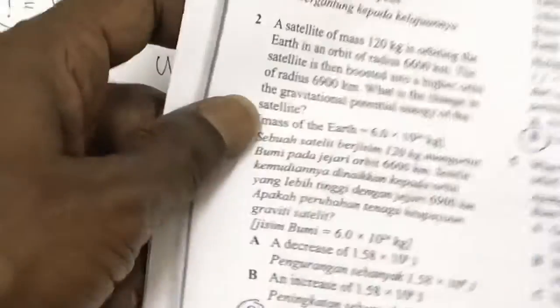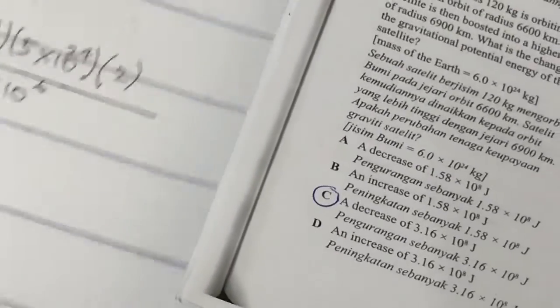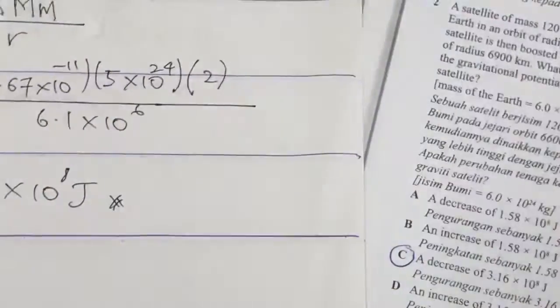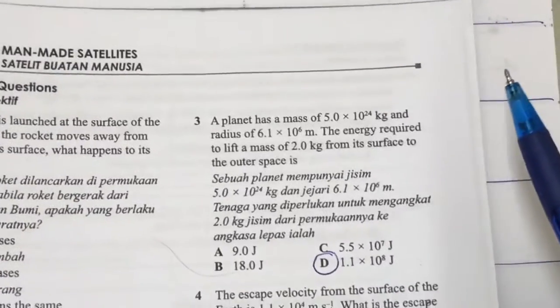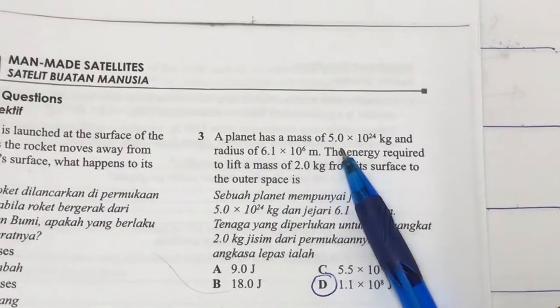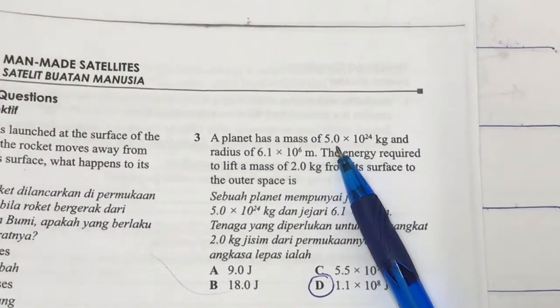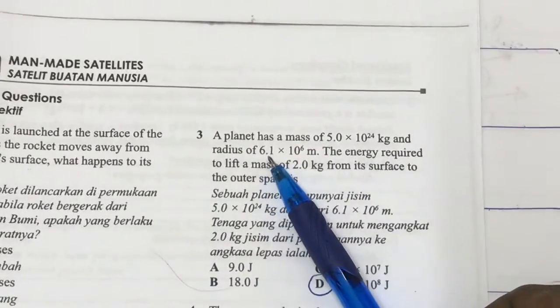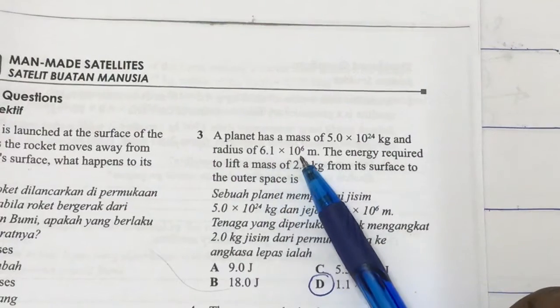We look at the third question, still on objective. A planet has a mass of 5.0 times 10 power 24 kg and a radius of 6.1 times 10 power 6.